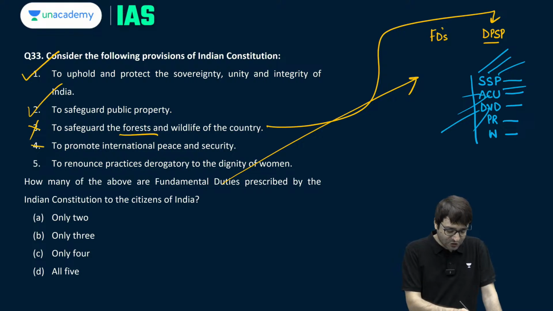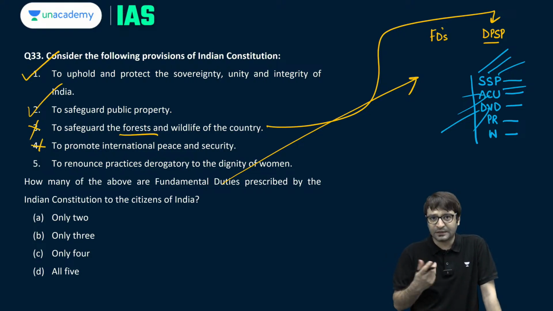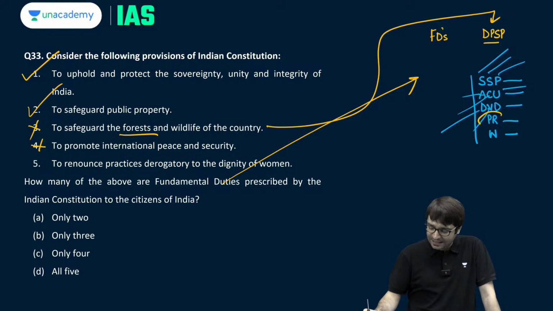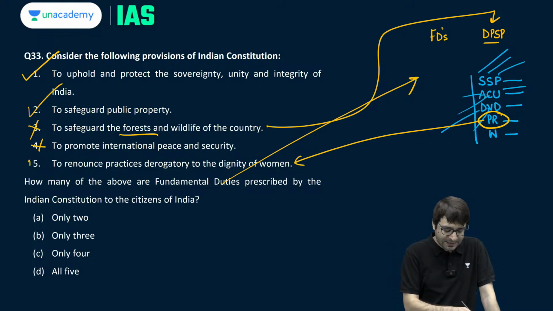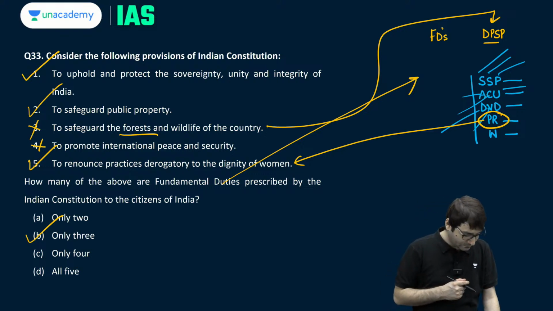To promote international peace and security, this is also a directive principle under Article 51 of the Constitution. To renounce practices derogatory to the dignity of the woman, this is a fundamental duty. So B, only 3 is the right answer. Clear?